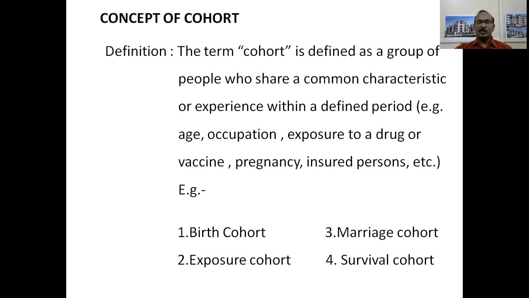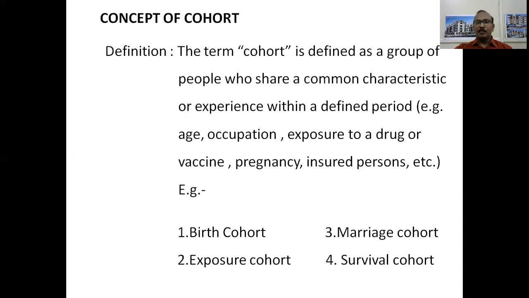Birth cohort. Suppose a group of children are born in the year 2020 in the month of June, it is said to be a birth cohort. Likewise, exposure cohort. If a group of people or a group of children are exposed to a vaccine or to a particular drug or a particular chemical therapy or influence, then we call it an exposure cohort.